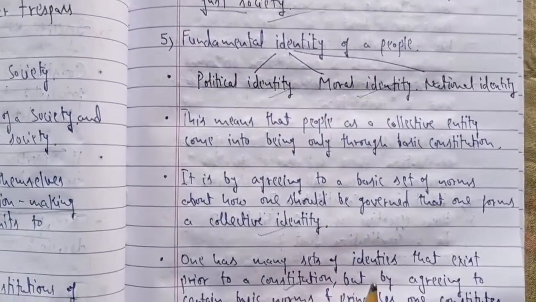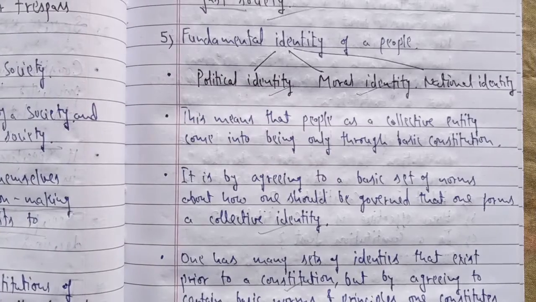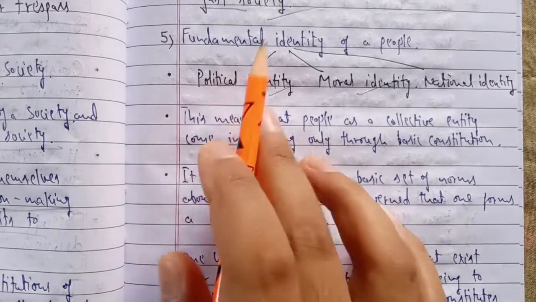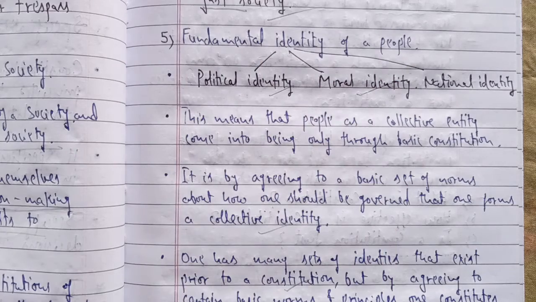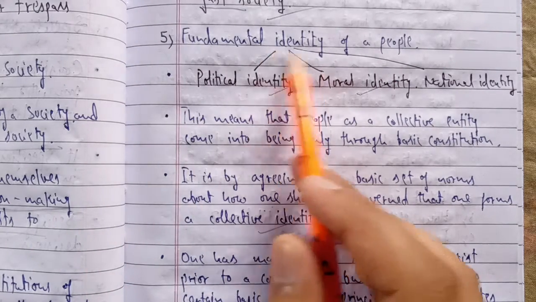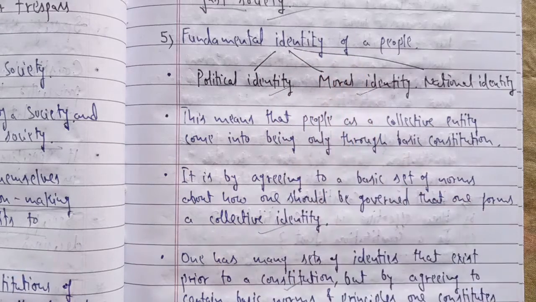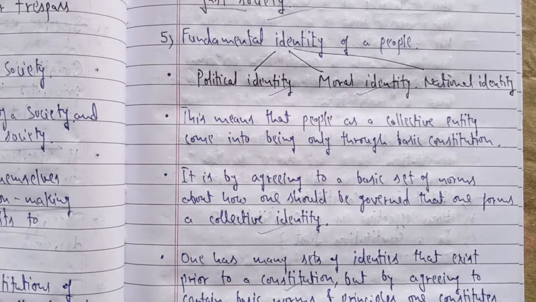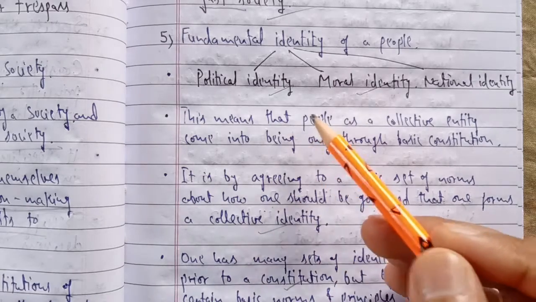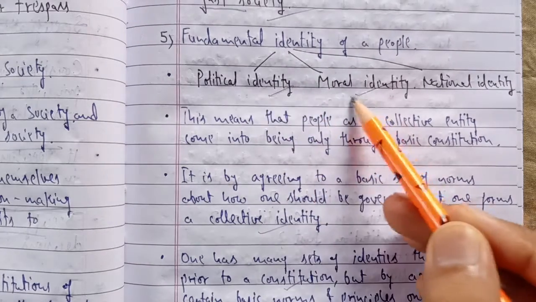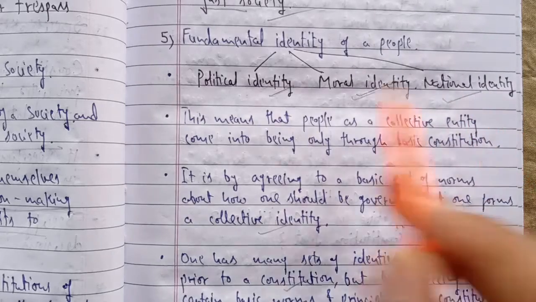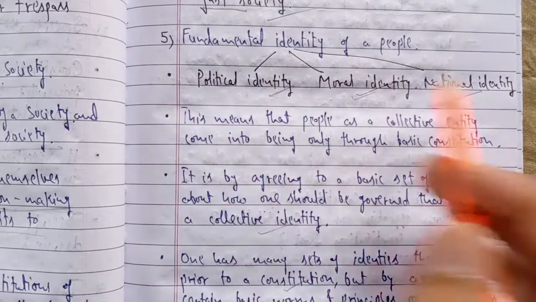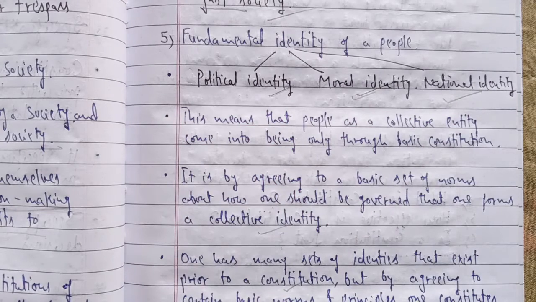Now coming to the last and the fifth function, which is given in your NCERT books. This is the fundamental identity of the people. So it is also the function of our constitution to provide a basic or fundamental identity to its citizens. What is our identity? If we talk about the identity of a particular individual, we have three types of identity: political identity, moral identity, and national identity. And all these three identities are provided to an individual or a citizen only by the constitution. So here the constitution plays a very important role in providing an identity to a citizen.